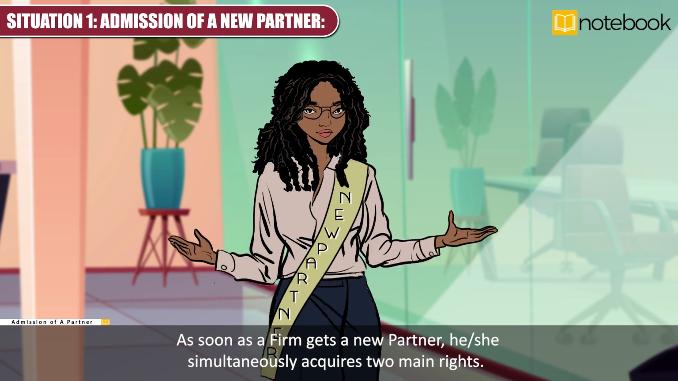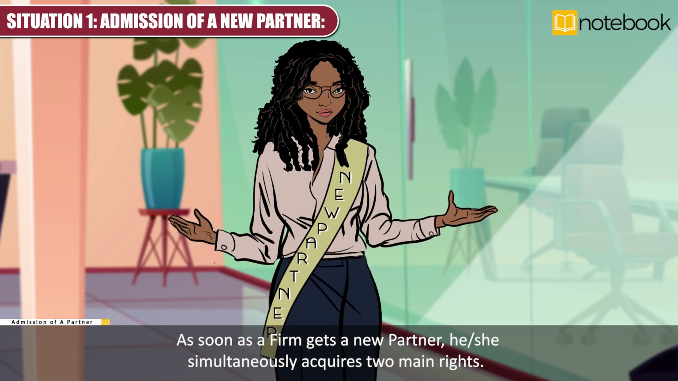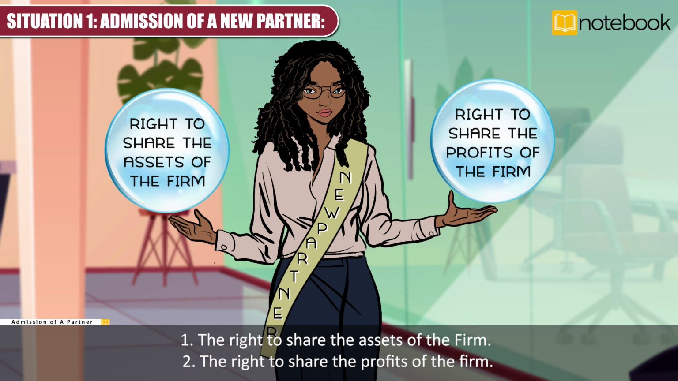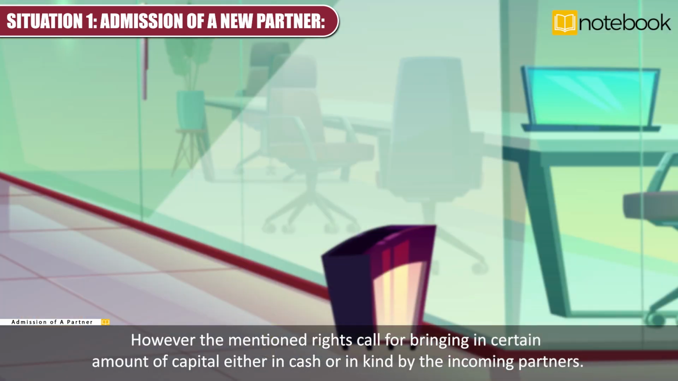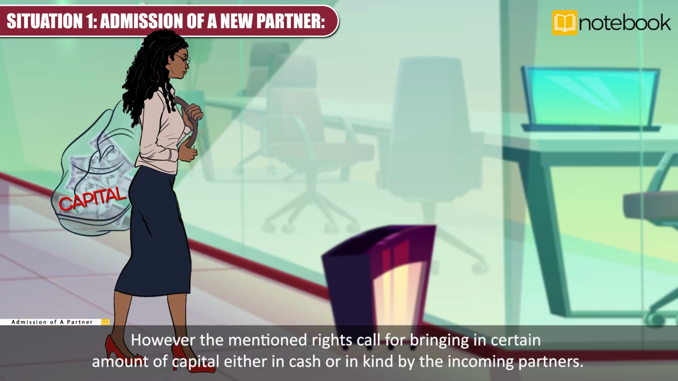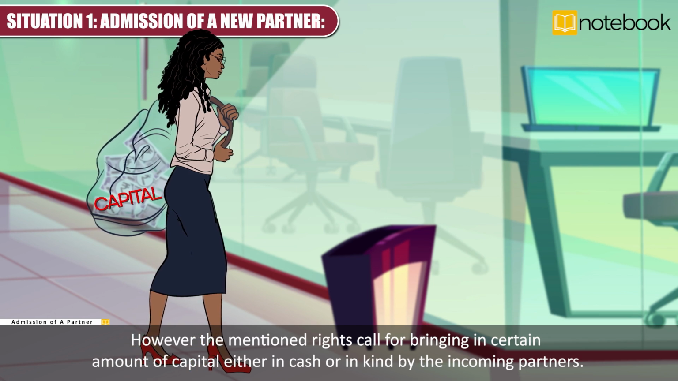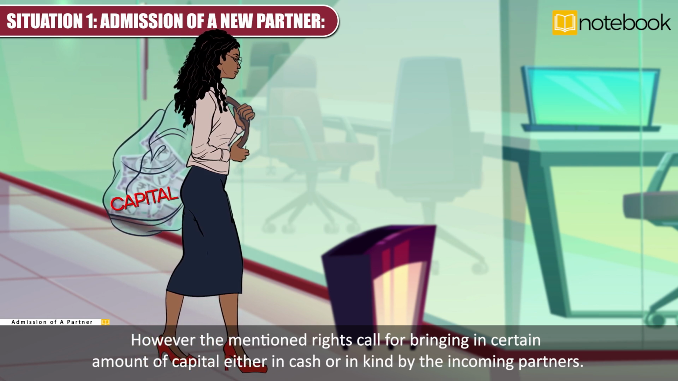As soon as a firm gets a new partner, he or she simultaneously acquires two main rights. Number 1, the right to share the assets of the firm, and number 2, the right to share the profits of the firm. However, the mentioned rights call for bringing in a certain amount of capital, either in cash or in kind, by the incoming partner.